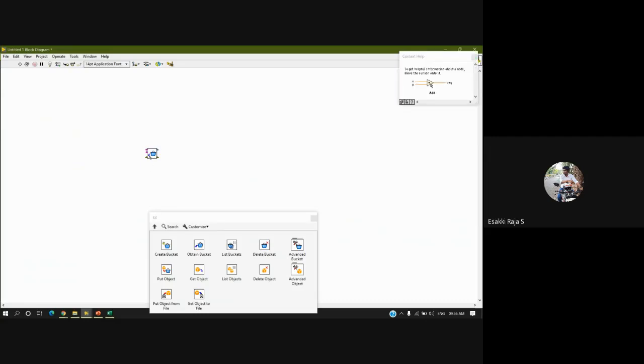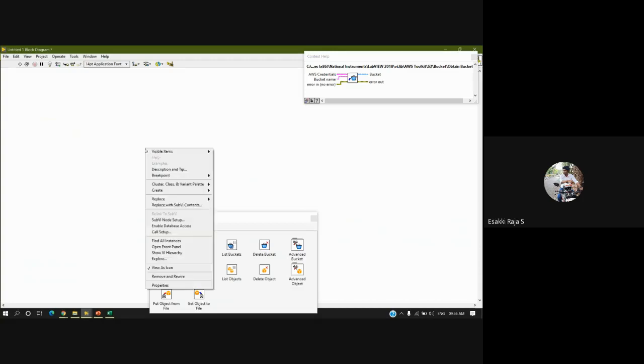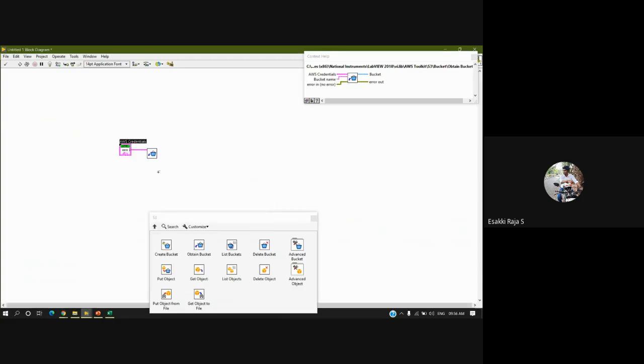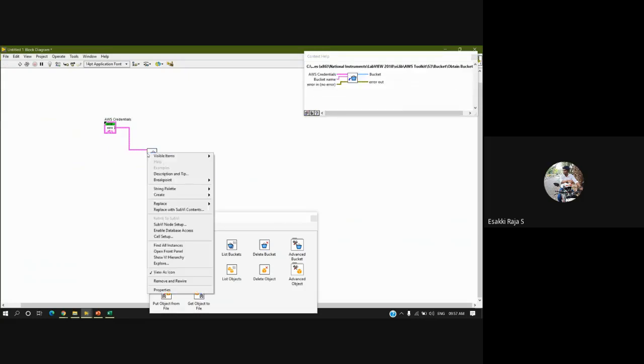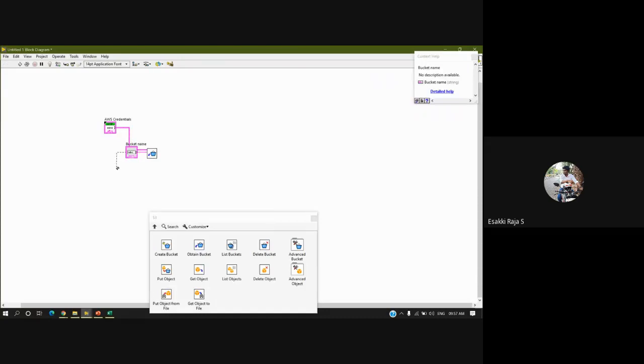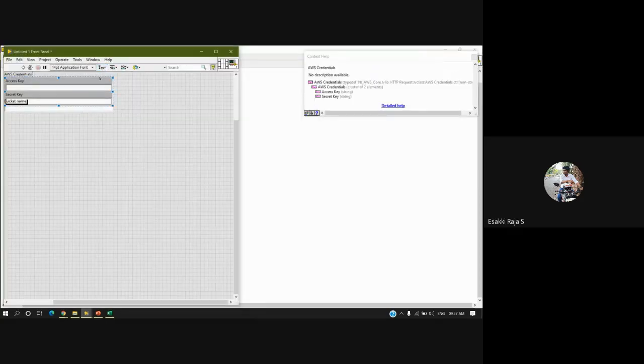Here we'll see what terminals are available. The terminals are AWS credential and bucket name. For both of the terminals, I'm going to create a control, AWS credential and bucket name. I have created a control for both input terminals. Now I'll go to the front panel.